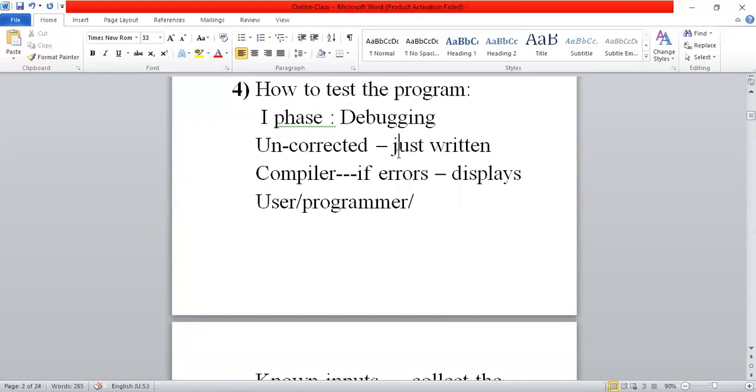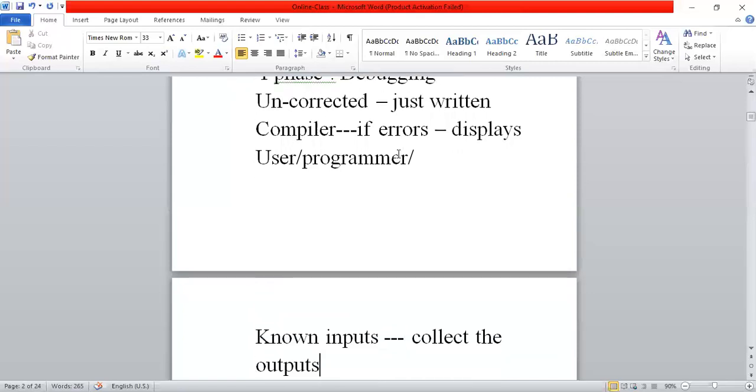In testing a program, the debugging phase is treated as the first phase, because debugging is performed by the compiler. The written program is given as input to the compiler for the debugging process. The compiler debugs the program step by step, and if any errors are there, it simply displays those errors. Some compilers can automatically correct the errors based on the nature of the errors, or the programmer or developer has to correct the errors. Once all the errors are corrected, we say that program is a corrected program.